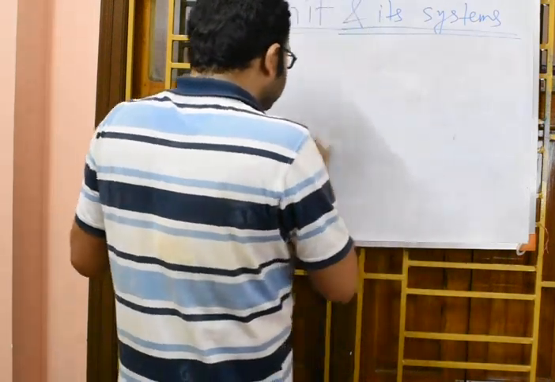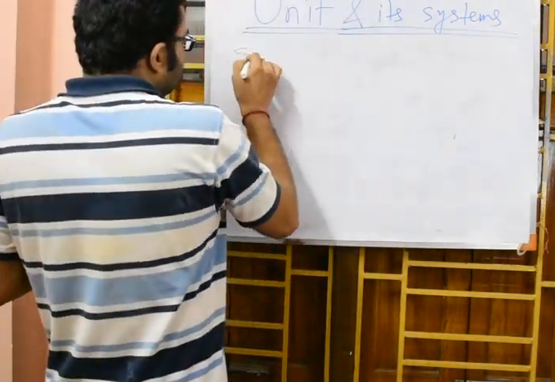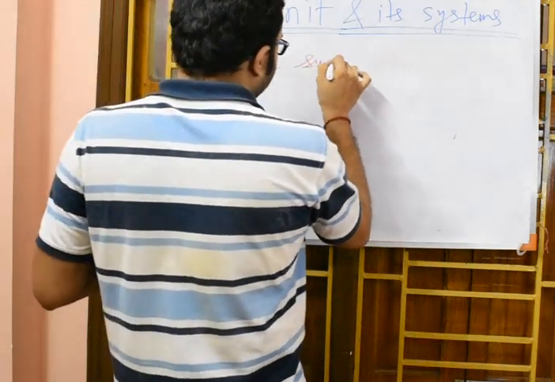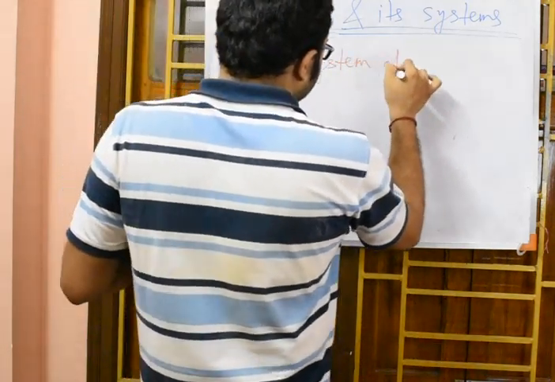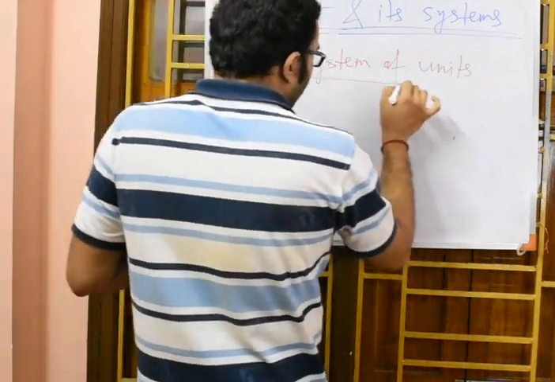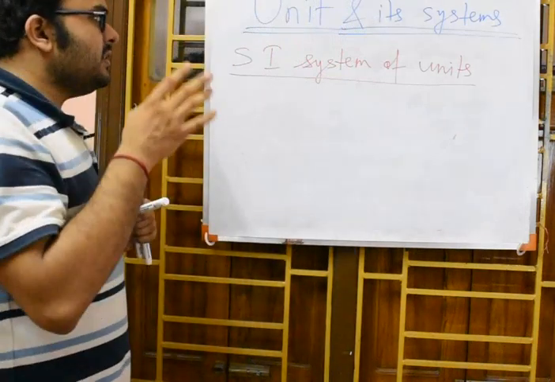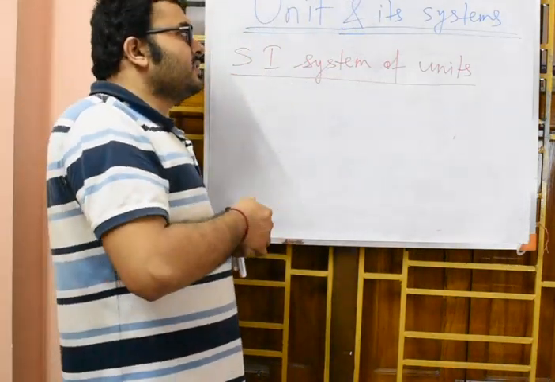What is the system called? SI system of units. In this SI system of units, we have assigned units to all the 9 fundamental physical quantities.